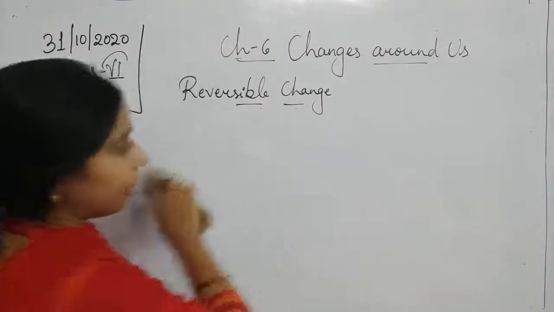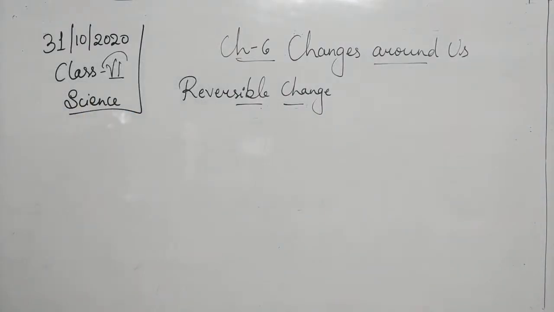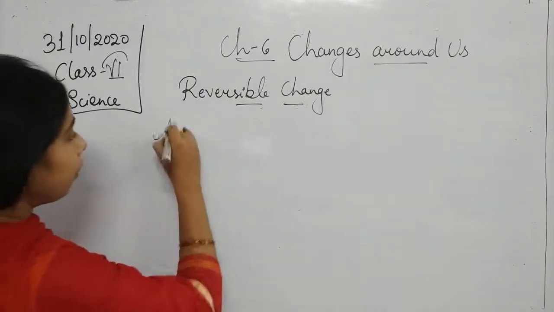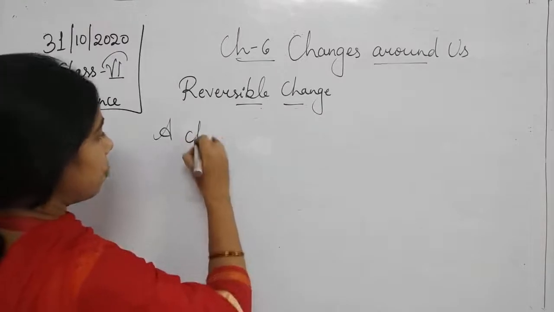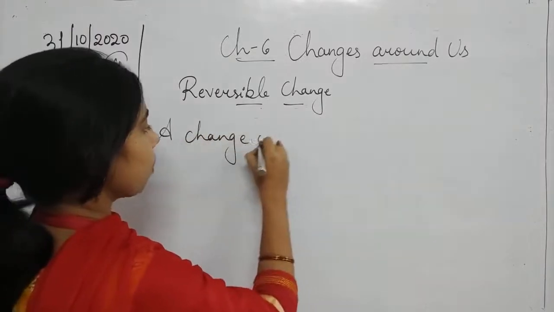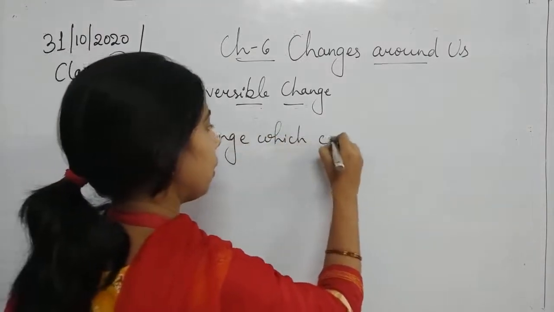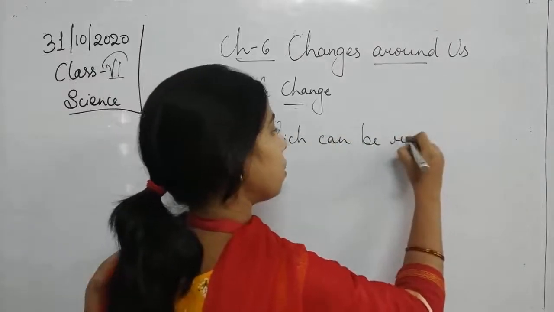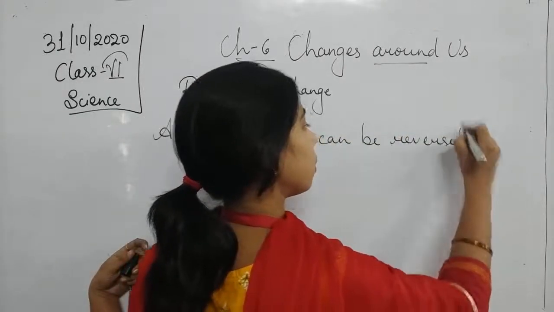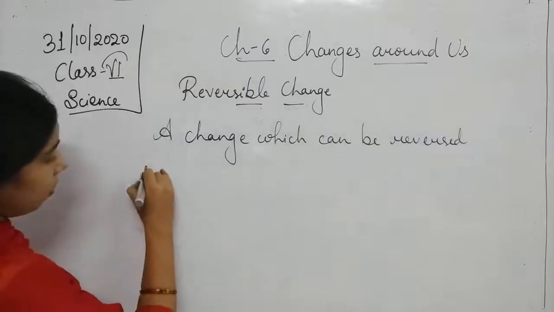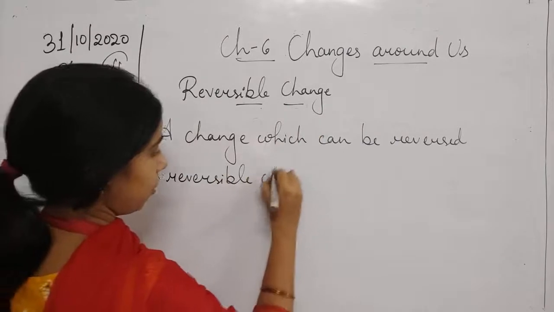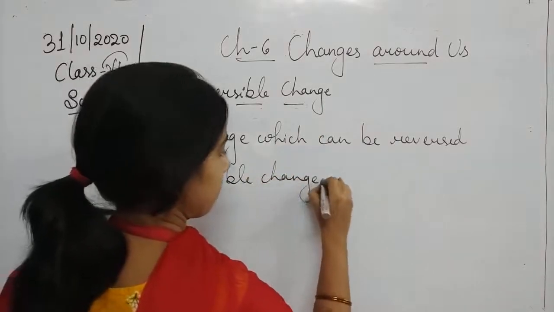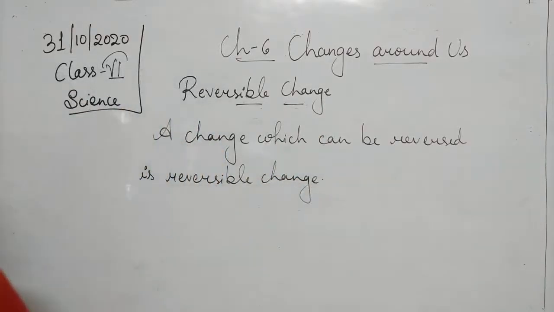So we can write the definition of the reversible change: a change which can be reversed is a reversible change. A change which can be reversed is known as a reversible change.